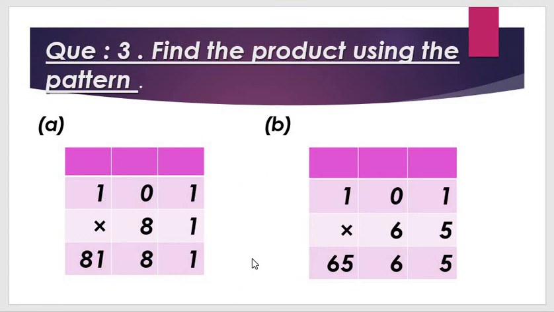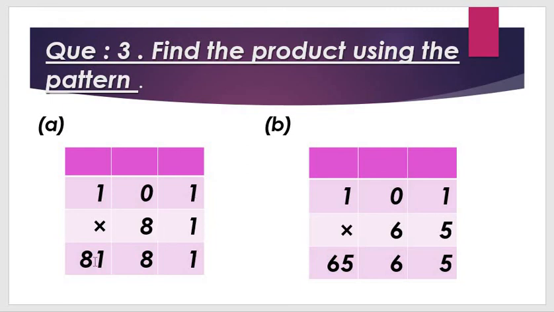Okay, question number 3, find the product using the pattern. 1 1s are 1, 1 8s are 8. See here, 1 1s are 1, 1 0s are 0, but they don't write it.